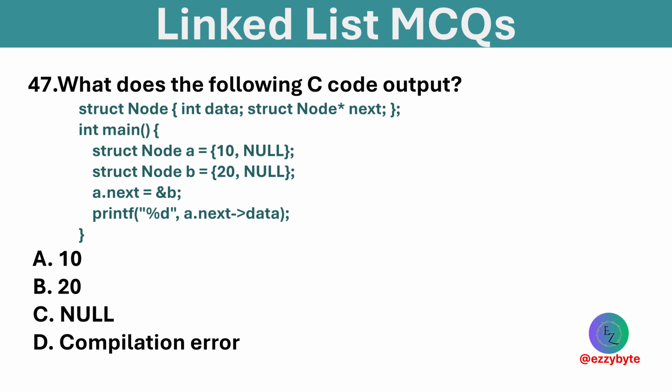What does the following C code output? Options are 10, 20, null, and compilation error. Option B is correct. Output is 20 as A.next points to B.